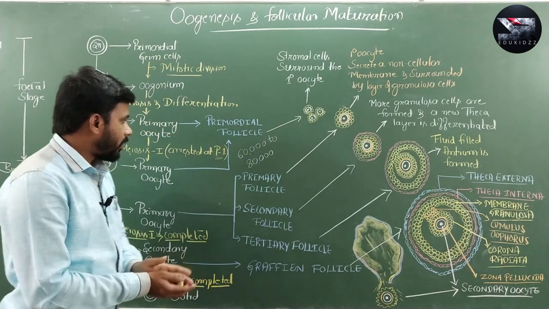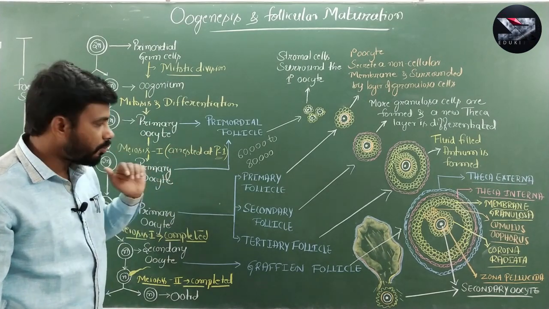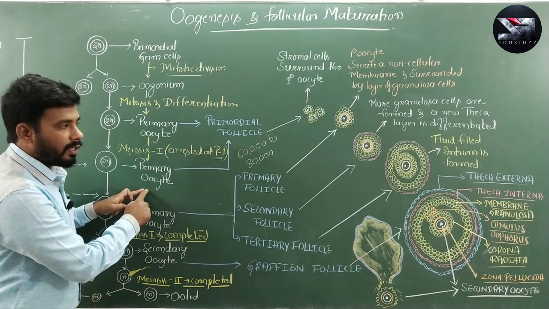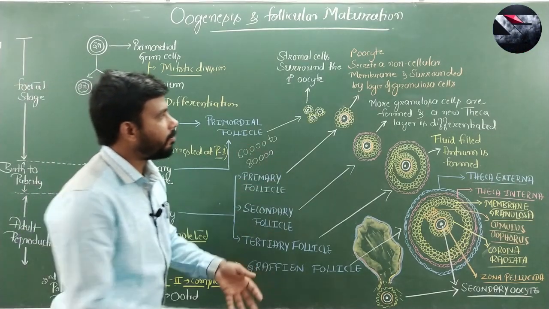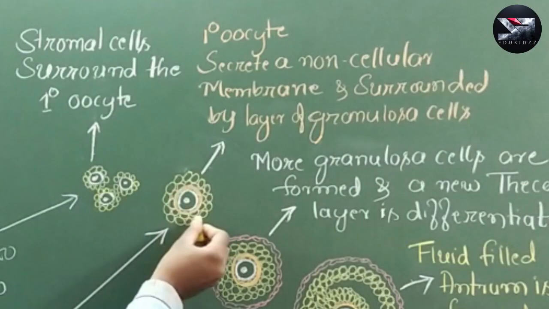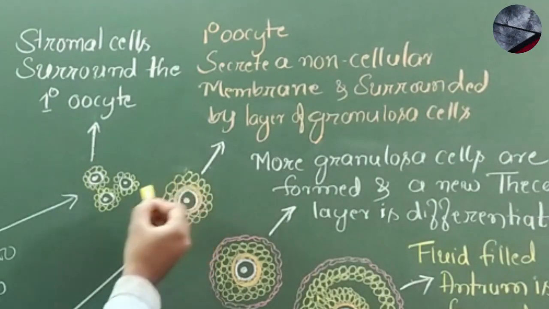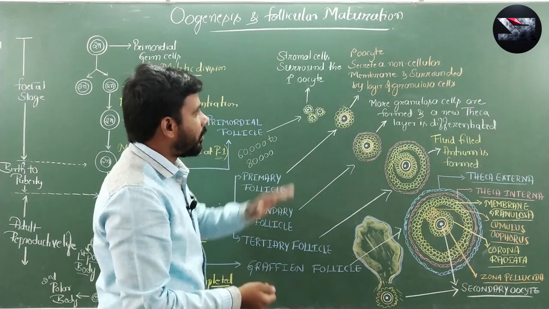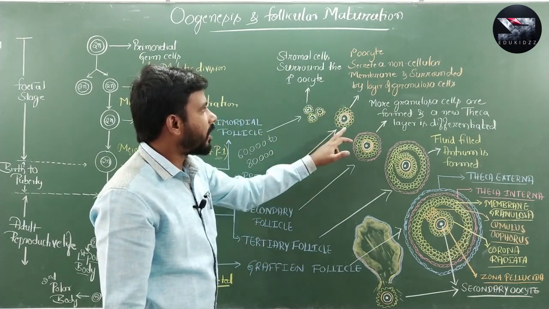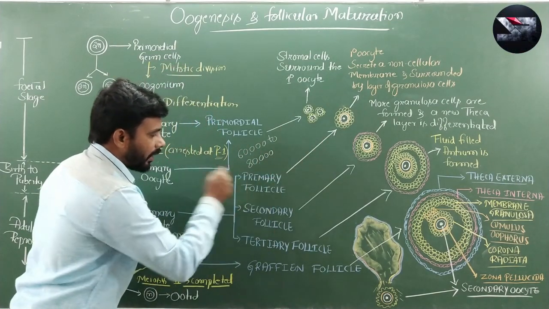And next what happened? When the female individual after birth reaches puberty, at that stage this primary oocyte developed a non-cellular translucent glycoproteinous membrane. This membrane you can see here is called zona pellucida, and the flat follicular cells will become columnar, and it is also surrounded by a few granulosa cells to become primary follicle.